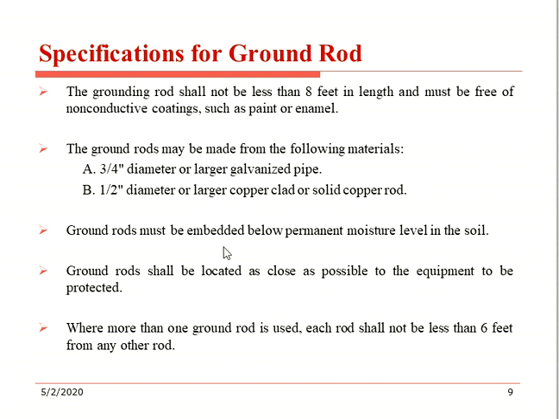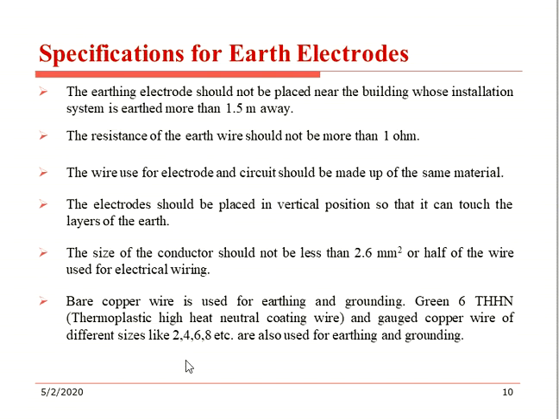Ground rods must be embedded below the permanent moisture level in the soil. Where more ground rods are used, each rod shall not be less than 6 feet from any other rod. And next one, specification of earth electrodes. In the earthing, electrodes should not be placed nearby the building whose installation in the system is earthed, more than 1.5 meters away. The resistance of the earth wire should not be more than 1 ohm.